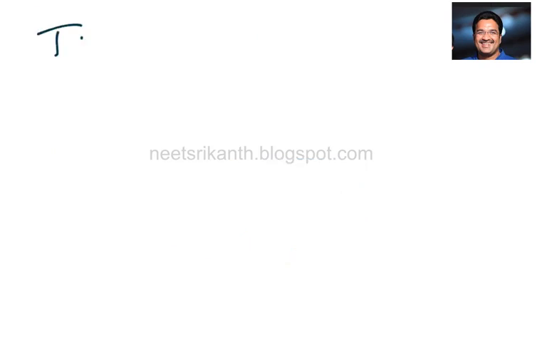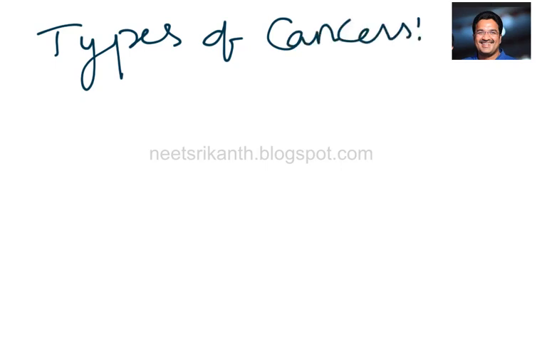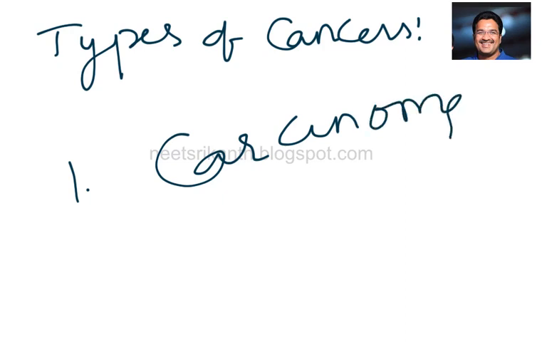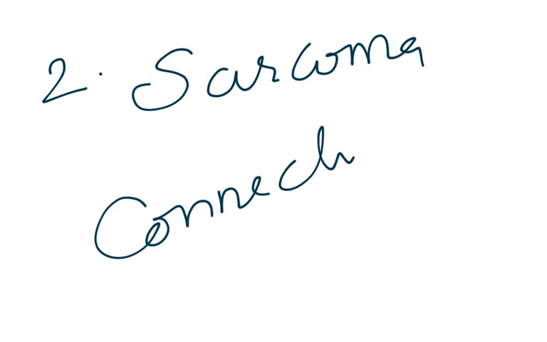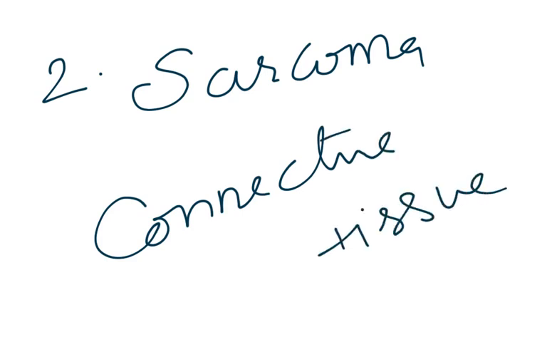Now let's see different types of cancers. Number one, carcinoma. What is carcinoma? Cancers of epithelial tissues or cells, which are the most common, we call carcinomas. We say 80% of cancers belong to carcinoma itself. Cancers of connective tissues are called sarcomas.